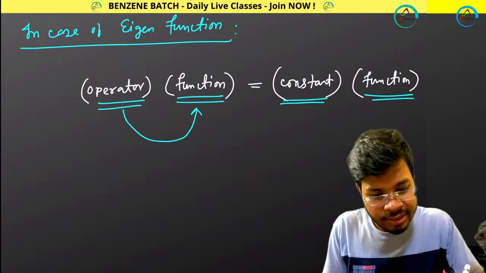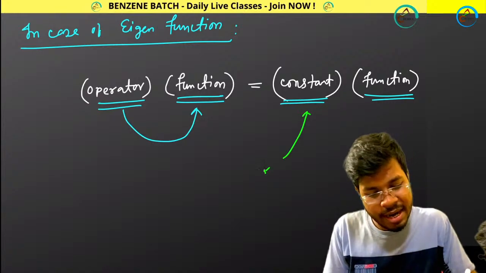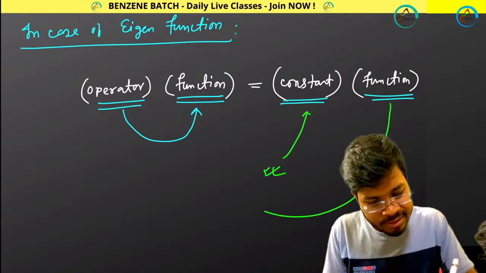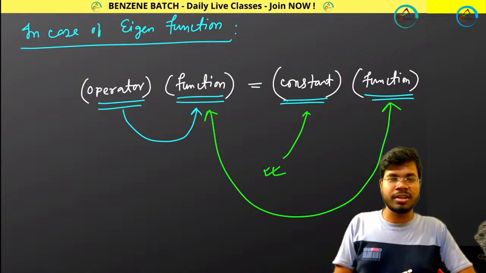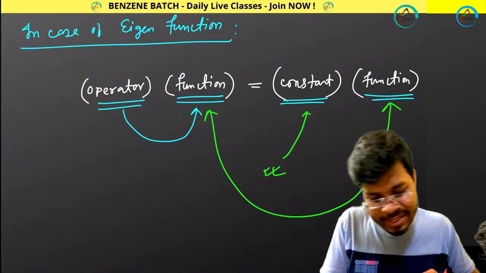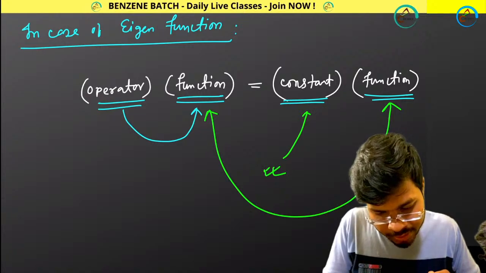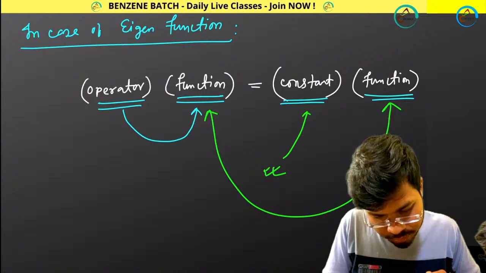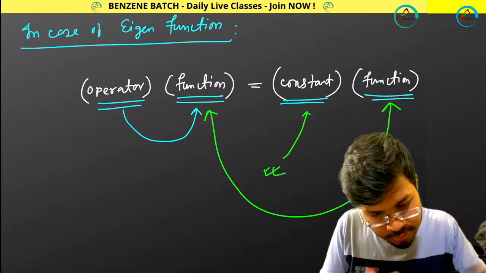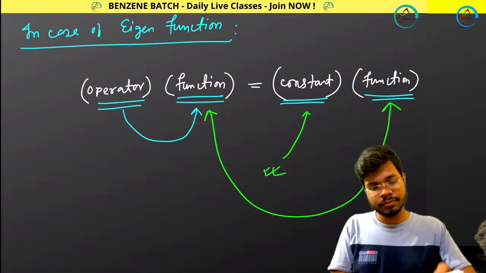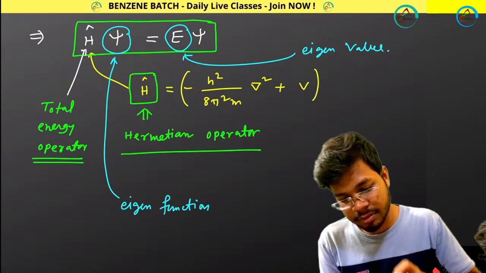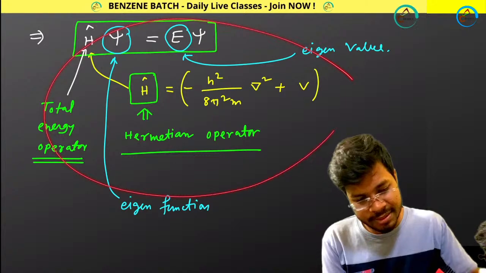So this is actually your constant, and look at this, these two are the same function. Let me go back once again, then it will be more clear to you. Look at this.